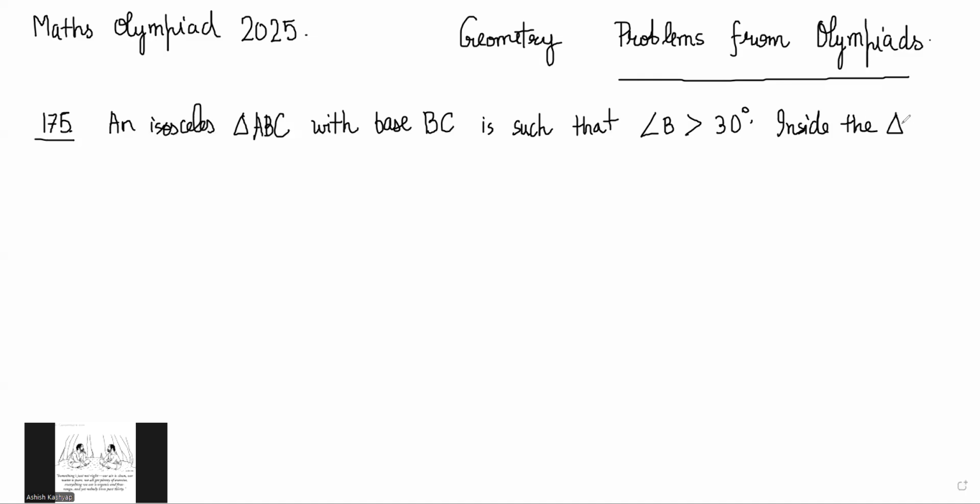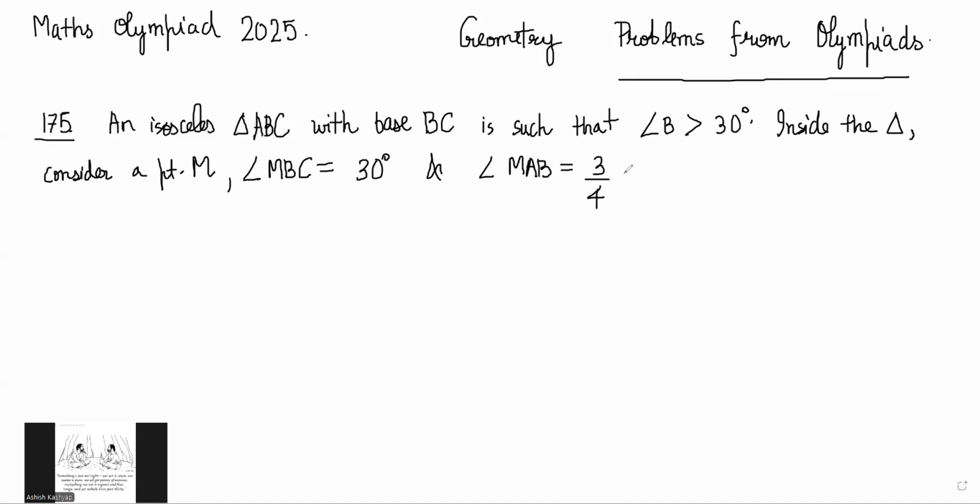Inside the triangle, consider a point M such that angle MBC is equal to 30 degrees and angle MAB is equal to 3 by 4 of angle BAC. You have to find angle AMC.